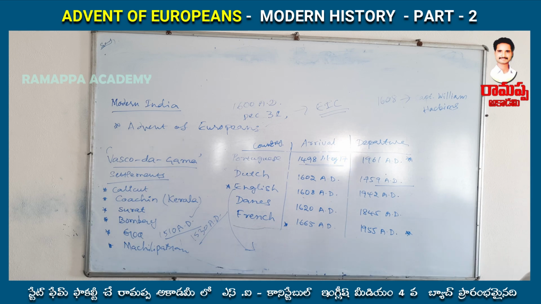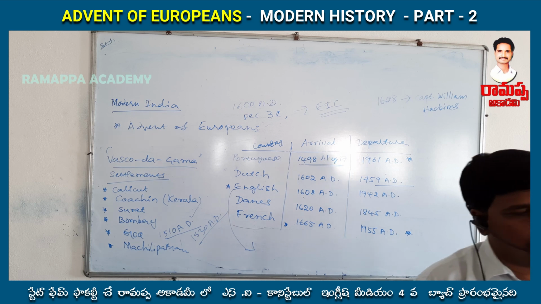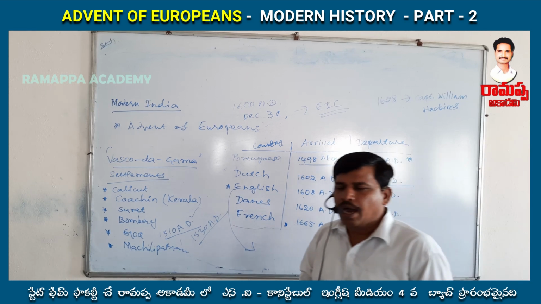Who was Jahangir? Jahangir was the Mughal king at that time, the son of Akbar.